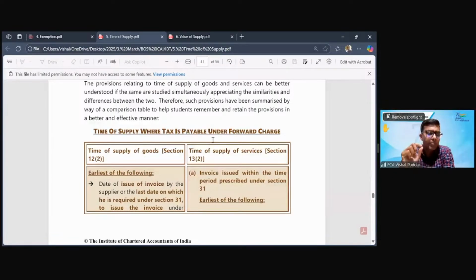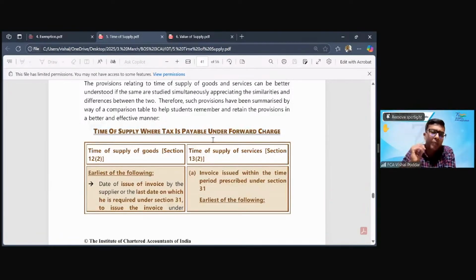See, supply is not necessarily a one-pointed event. It may be something which is spread over a few dates. I'll explain how. For example, this class may be spread over 20 days. In these 20 days, 2 months may get covered because this class may start on 20th of this month and end on 10th of next month. So there is some tax period which is changing.